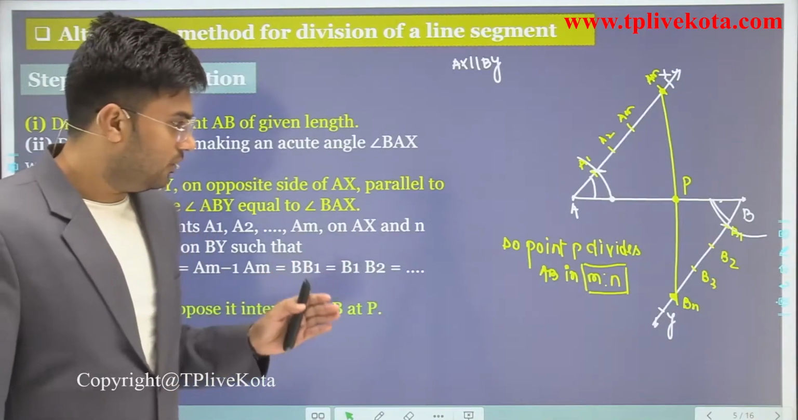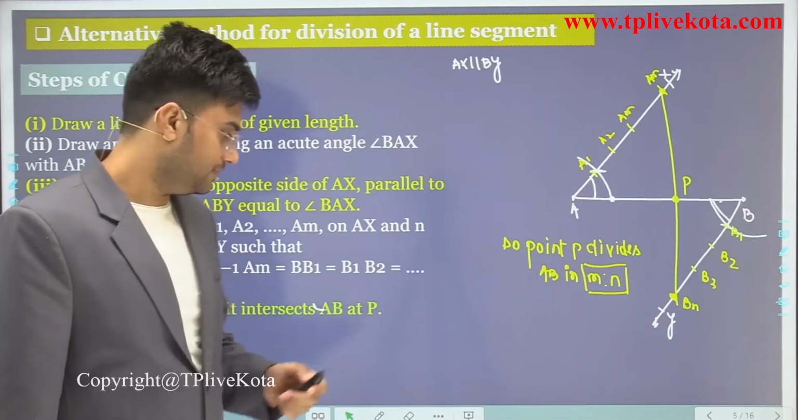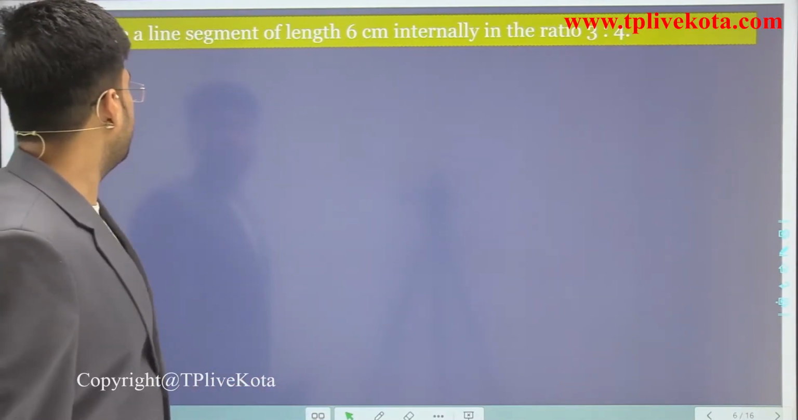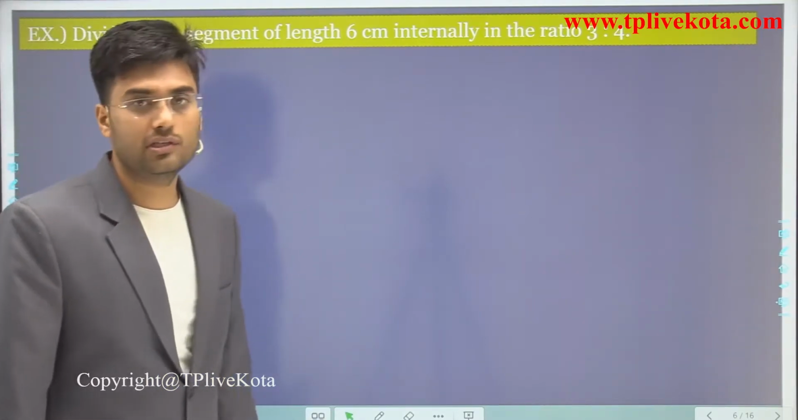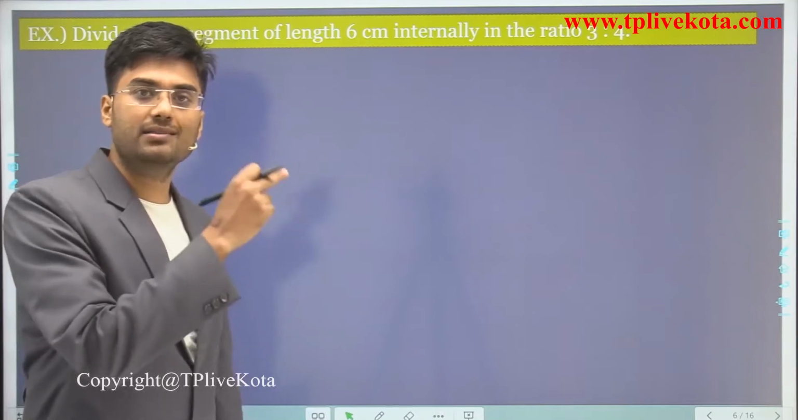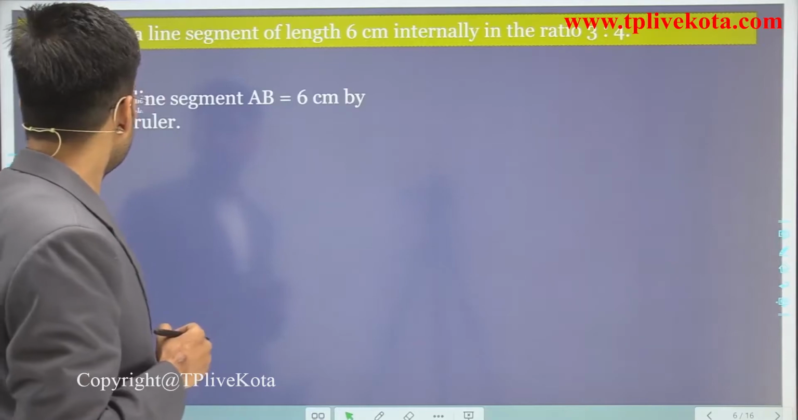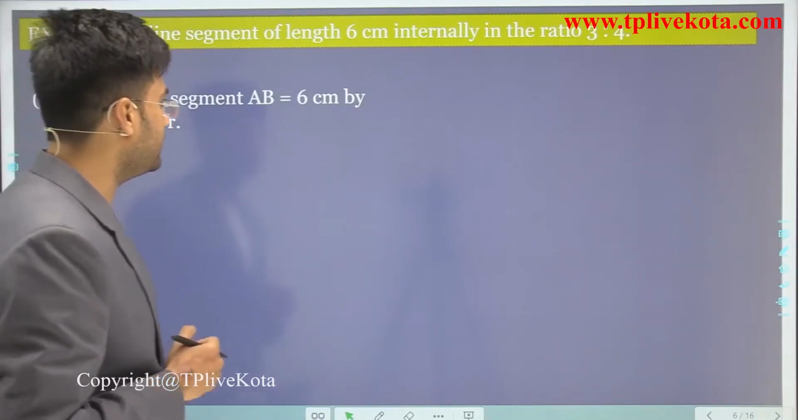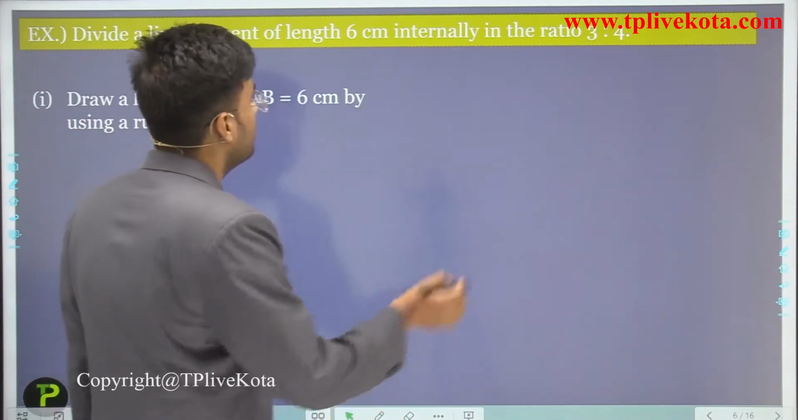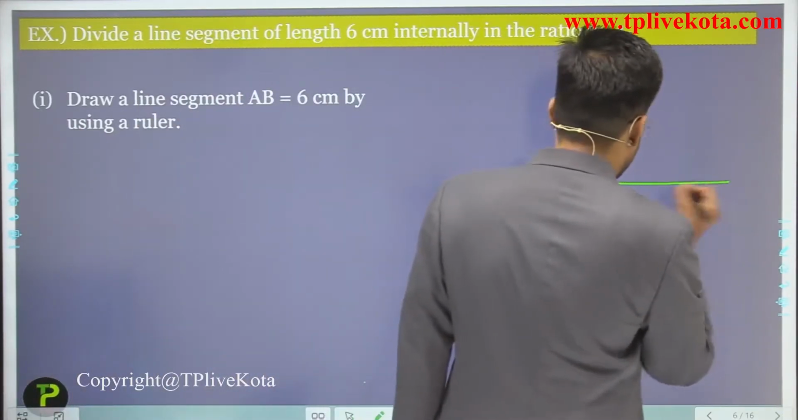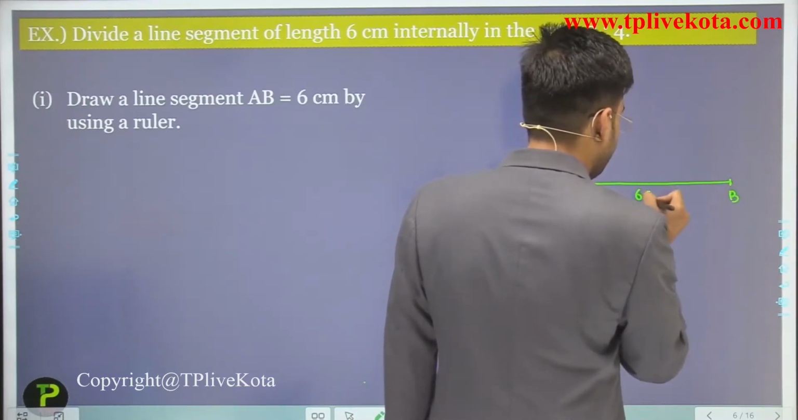Clear? So I hope you understand both methods. Now let's discuss one example. Here, divide a line segment of length 6 cm internally in the ratio 3:4. So students, we divide this line segment by both methods. So the first step is what? Draw a line segment AB of 6 cm using a ruler. So this is the line segment AB of 6 cm.